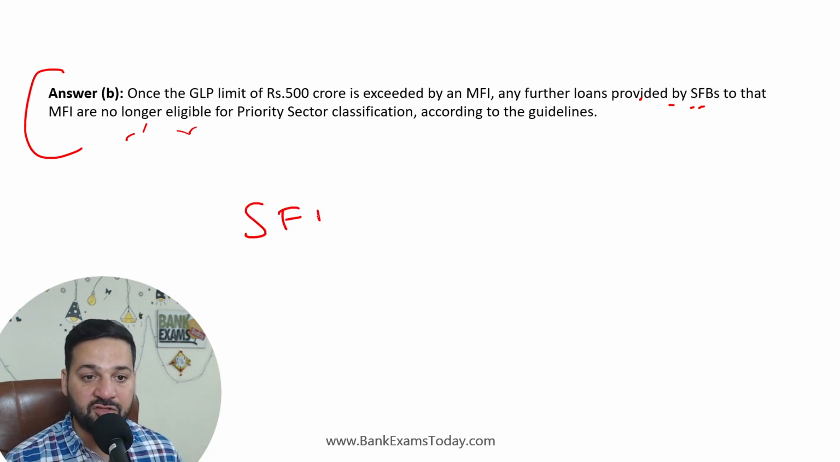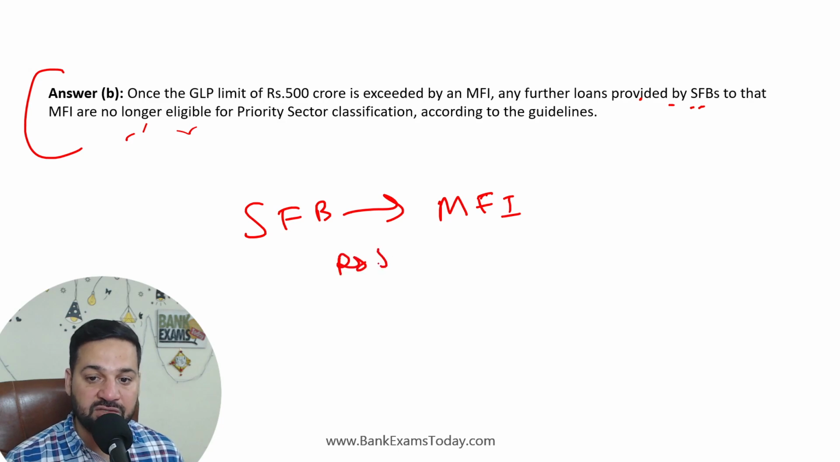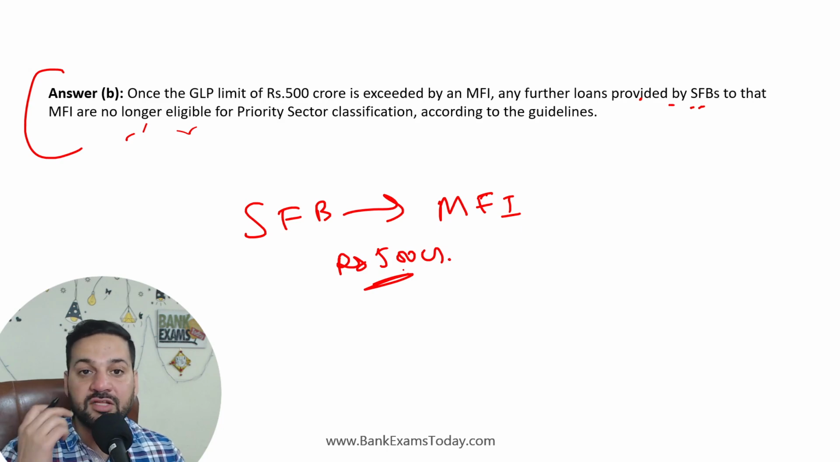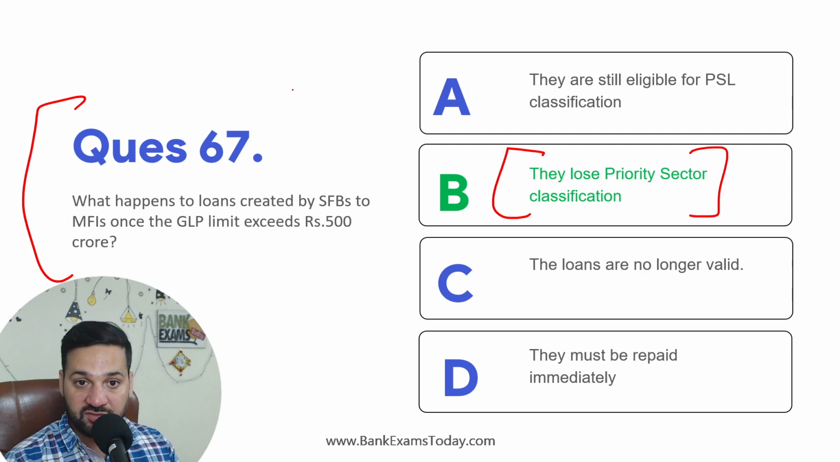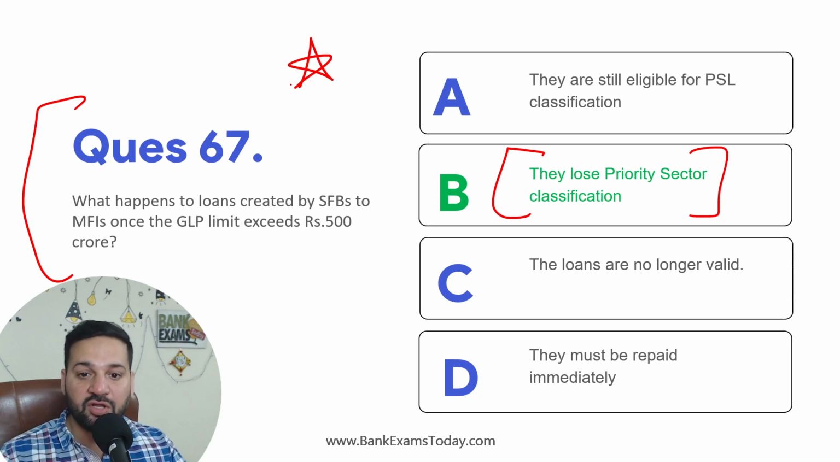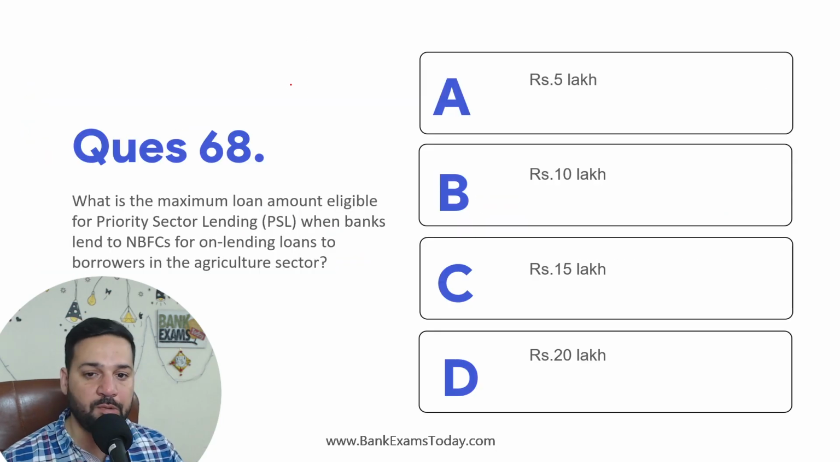So small finance banks, if they are giving loans to microfinance institution, so there is a limit of rupees 500 crores. So beyond 500 crore, these are not considered as priority sector lending loans. So this is a sort of important question. ज़्यादातर बुक्स में नहीं है, राइट, बट RBI की गाइडलाइंस में है. सॉर्ट ऑफ इजी क्वेश्चन, बट लोग नहीं ध्यान देते. इंपॉर्टेंट है.